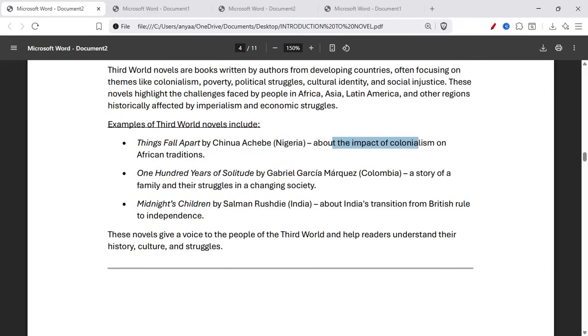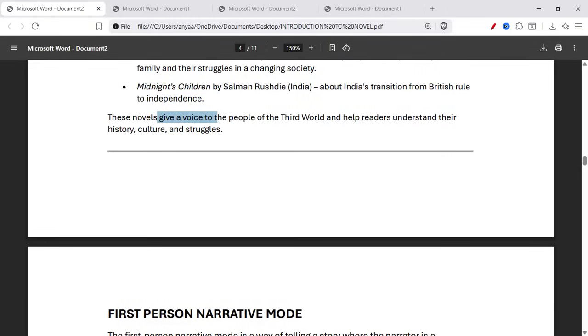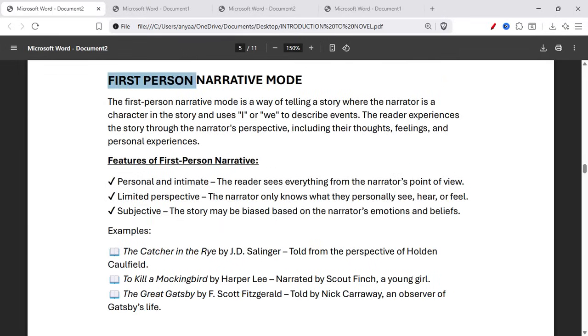novel about the impact of colonialism on African tradition, and One Hundred Years of Solitude by Gabriel Garcia Marquez of Colombia, a story of a family and their struggle in a changing society. Midnight's Children by Salman Rushdie in India, about India's transition from British rule to independence. So these kinds of novels give a voice to the people of the third world and help us understand their history, culture, and struggle.